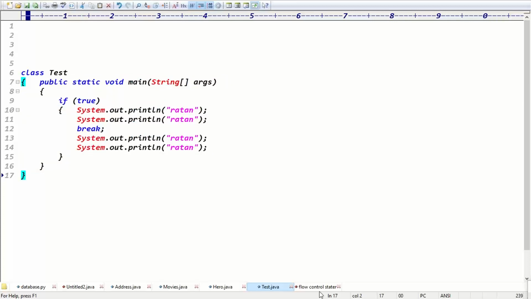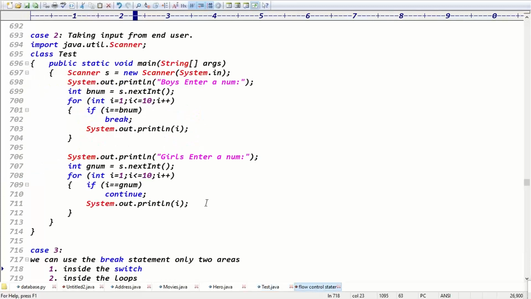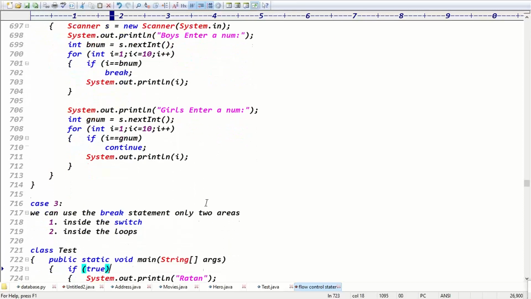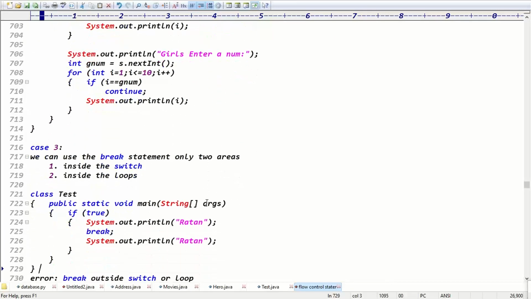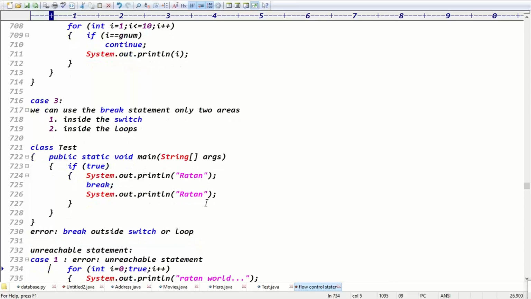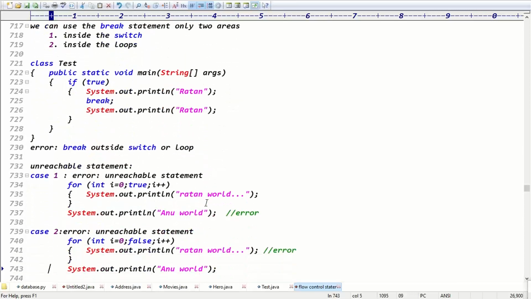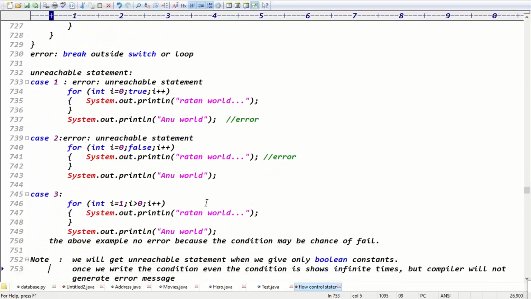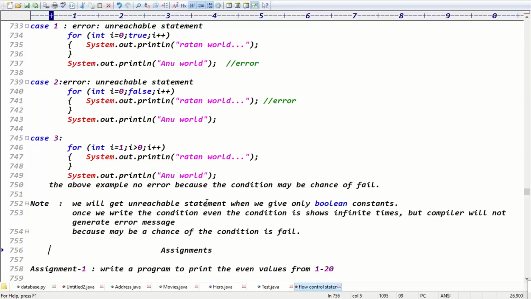So we can use the break statement only in 2 places, guys. What are the 2 places here? Inside the switch and inside the loops. If you use it inside the if condition, it shows an error message saying break is outside switch or loop, right? Exactly, guys. Break versus continue is clear, right?